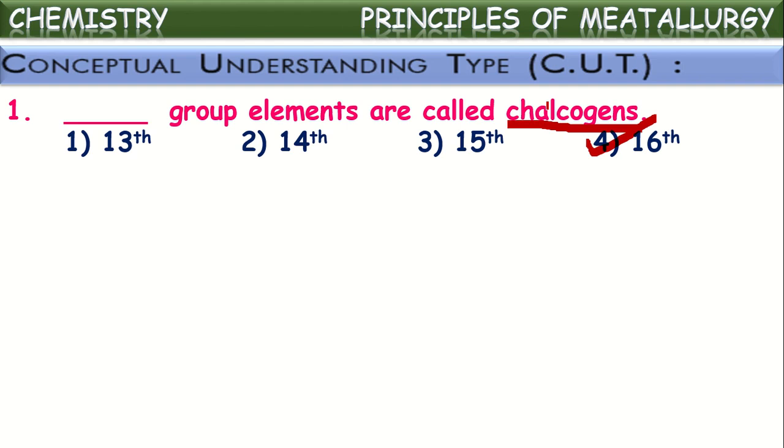Most of the metals existing in nature are available either as oxides or sulfides, and some even in the selenide form also. Based upon this reason, they are called chalcogens, 16th group elements.